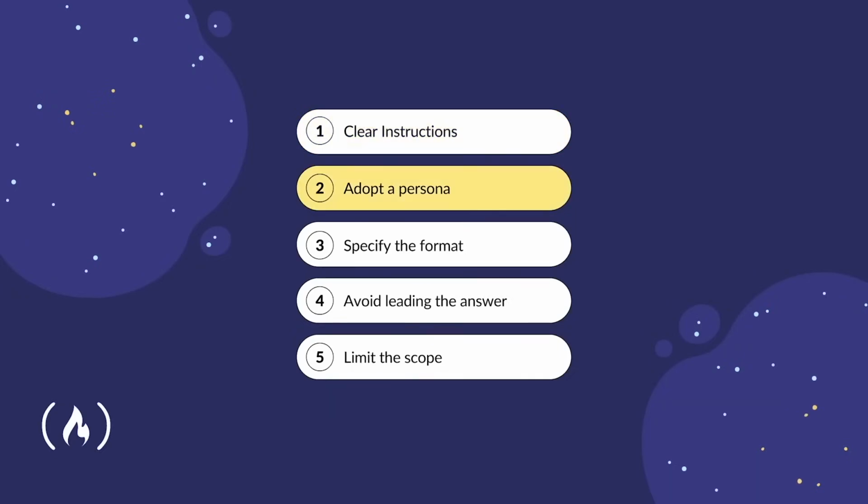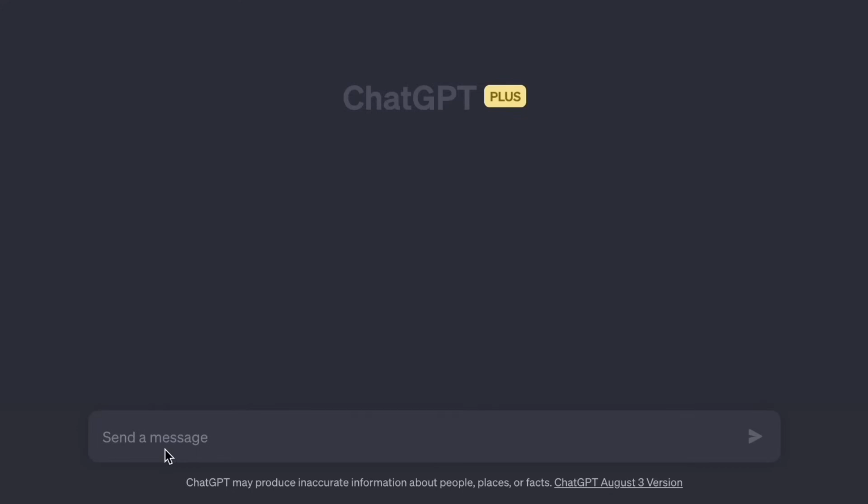Next up, we can also adopt a persona. When writing prompts, it is sometimes helpful to create a persona. This means you're asking the AI to respond to you in a certain character. So exactly like the English language teacher example we saw earlier. Using a persona in prompt engineering can help ensure that the language model's output is relevant, useful, and consistent with the needs and preferences of the target audience, making it a powerful tool for developing effective language models that meet the needs of users. Let's look at some examples of adopting a persona.